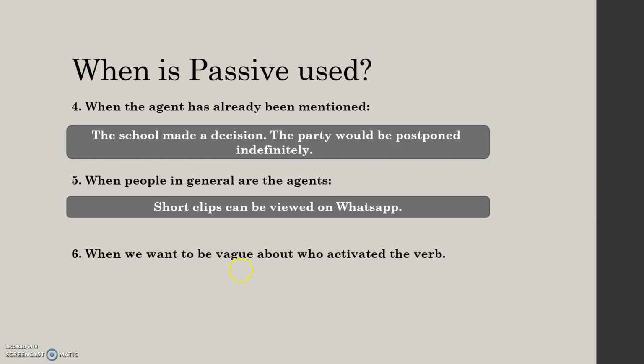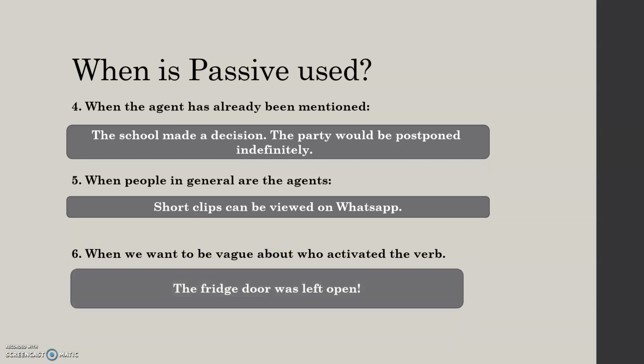We also use passive when we want to be vague about who activated the verb. We don't want to blame anybody. For example, the fridge door was left open. We're not suggesting that you left the fridge door open. We're just saying the fridge door was left open. This is to avoid accusing anybody.